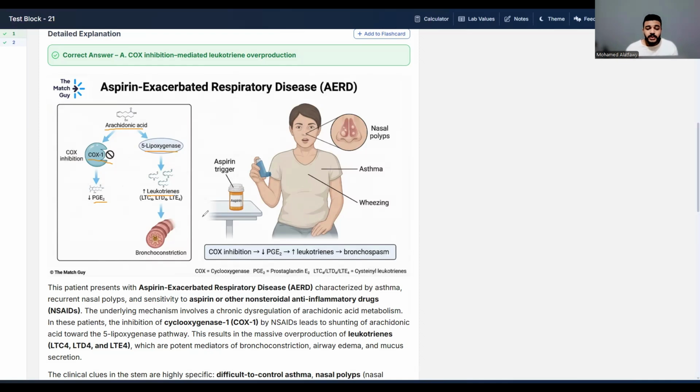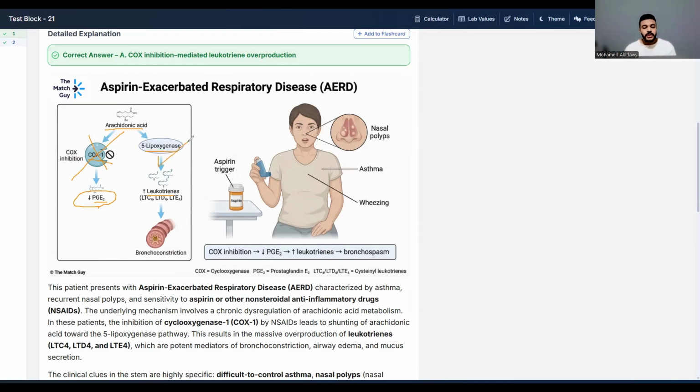So what happens when you take aspirin and non-steroidal anti-inflammatory drugs? They inhibit the COX pathway, so the production of prostaglandin will decrease, and so will its bronchodilating effect on the airways. At the same time, it will shift all the arachidonic acid to the other pathway, the 5-lipoxygenase pathway.